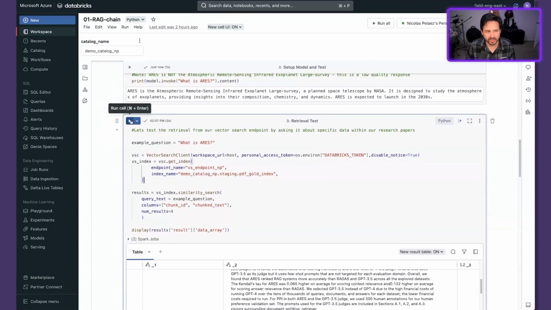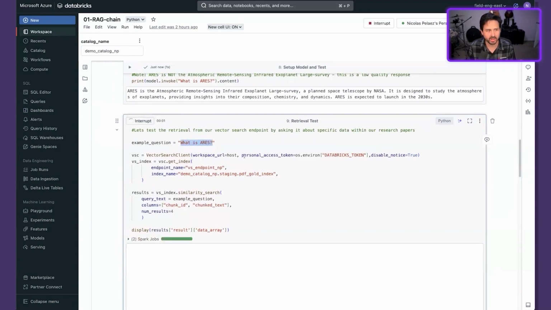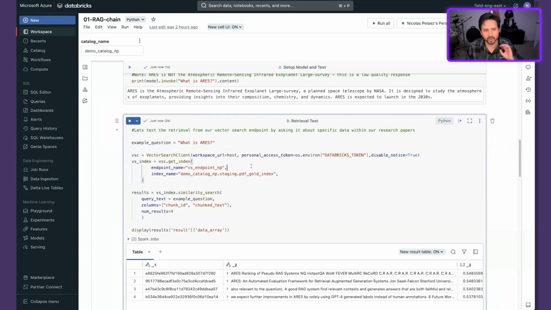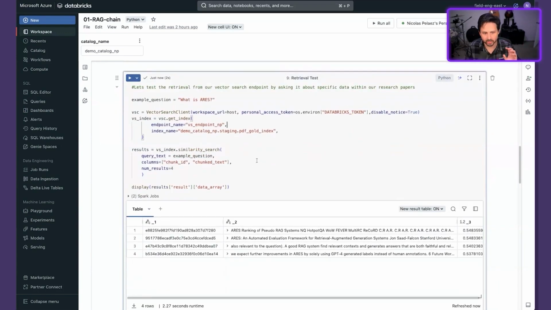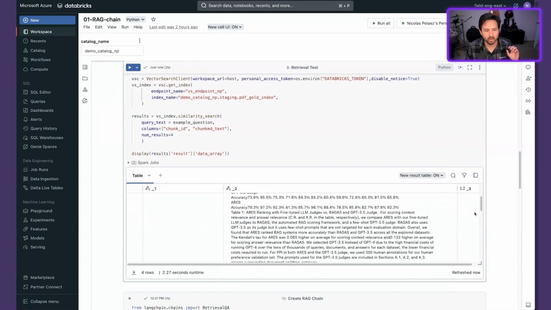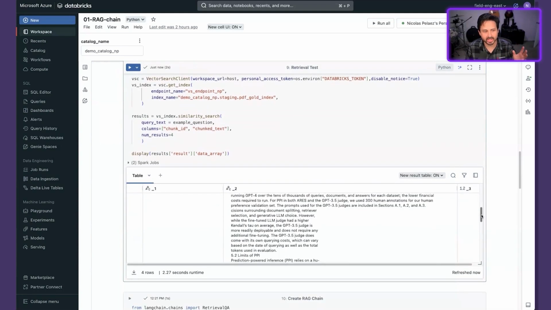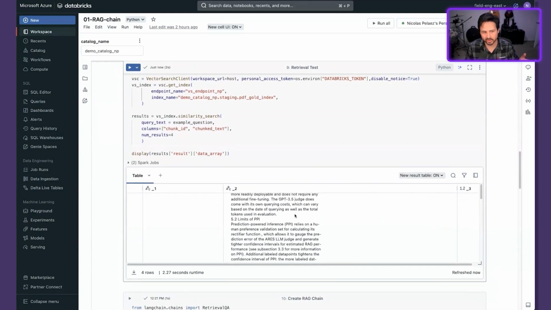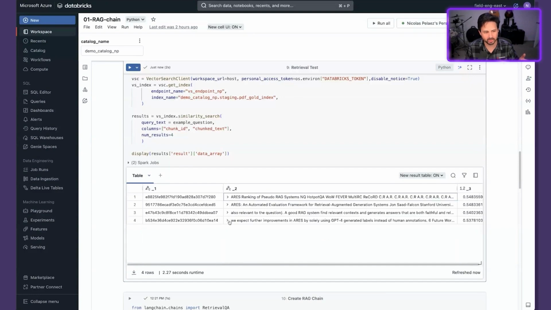So now let's test the retrieval. We're going to ask the same question, what is ARES? And we're going to feed it to the retriever we set up. What that's going to do is go look in our vector search index, and pull back the closest related data that it can find. And this is just the text from our research papers.